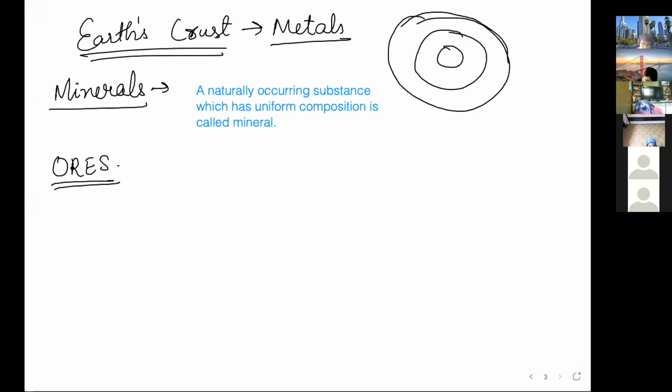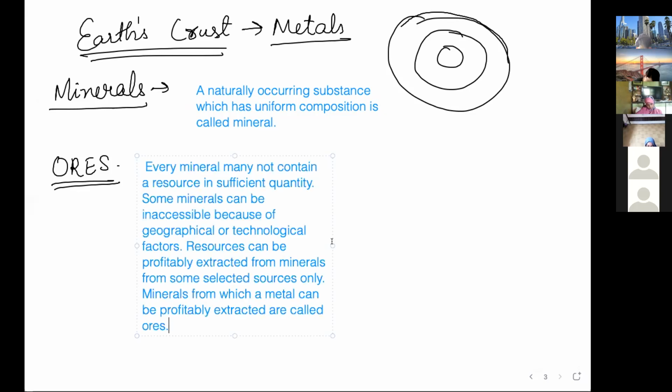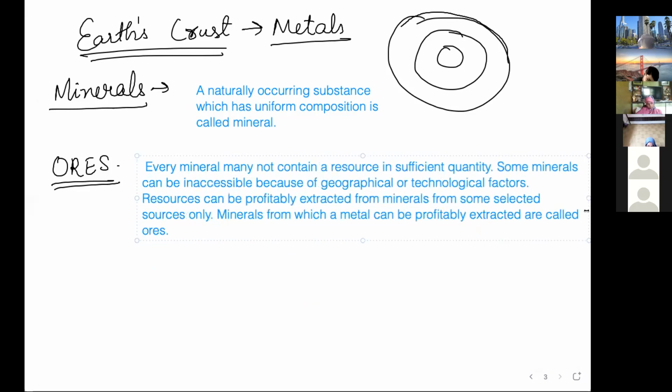Every mineral may not contain a resource in sufficient quantity, meaning metal in enough quantity is not present in all minerals. So those minerals from which a metal can be extracted are called ores.